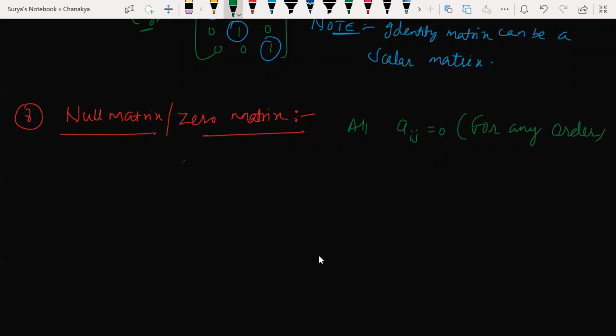A matrix which is having all the elements as 0. Look at this here, for example, 0 0 0, 0 0 0. Okay, any order. Understand my point?